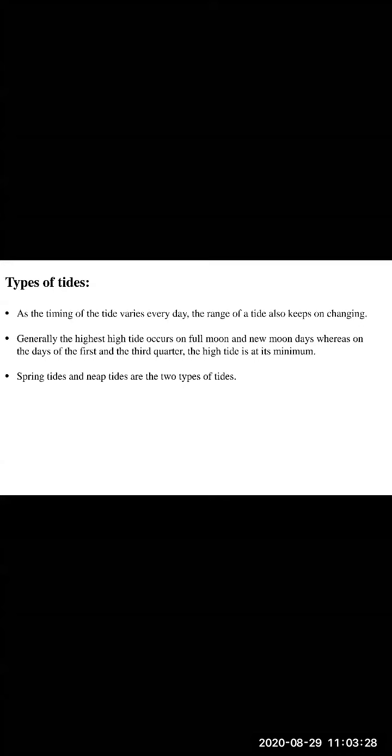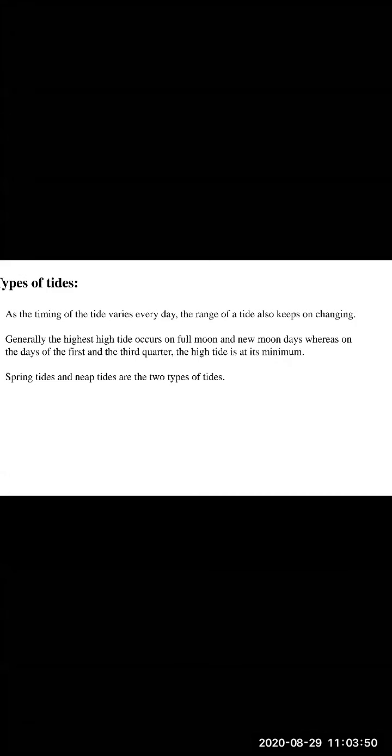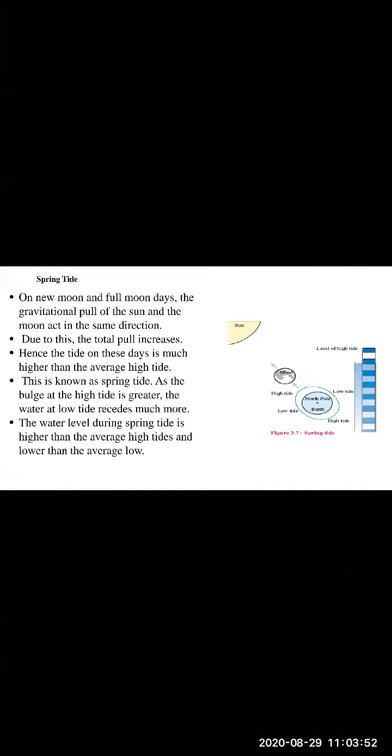We have learned phases of the moon in our second chapter. So now here, children, on the days of first and third quarter, the high tide is at its minimum. Okay, the high tide will be at its minimum. There are two types of tides: spring tides and neap tides. Now moving ahead, we are going to learn first about spring tide.